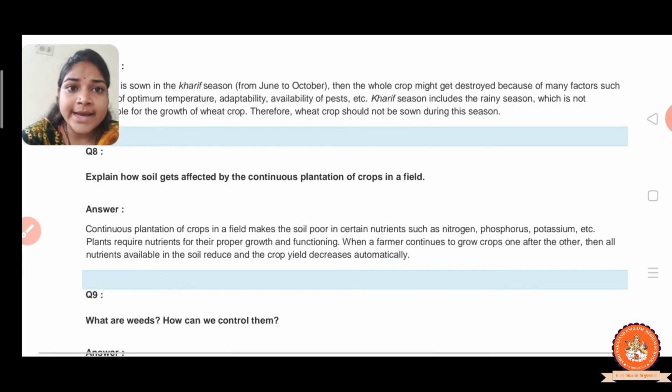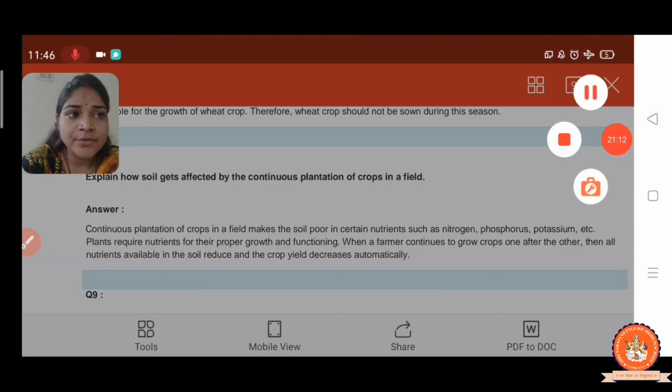Now explain how soil gets affected by the continuous plantation of crops in a field. How does the crop affect the soil if the same plants are grown every year in the same field? The continuous plantation of the crop in the field makes the soil poor in certain nutrients such as nitrogen, phosphorus, potassium, etc. Plants require nutrients for their proper growth and functioning.